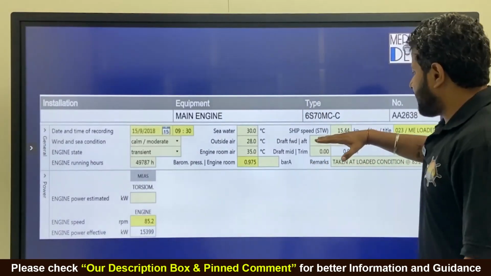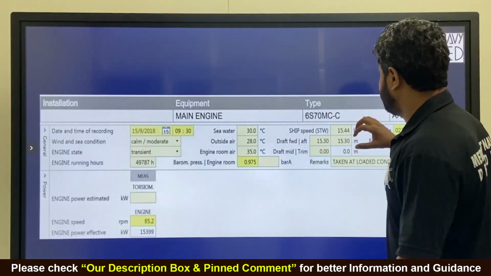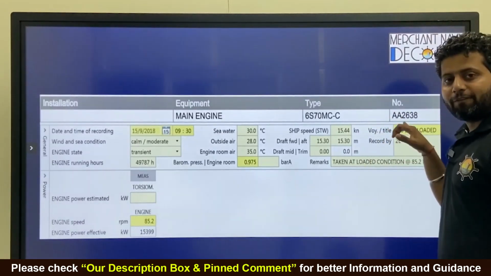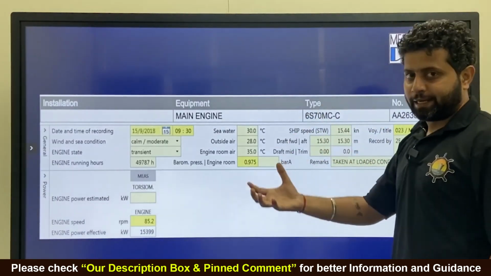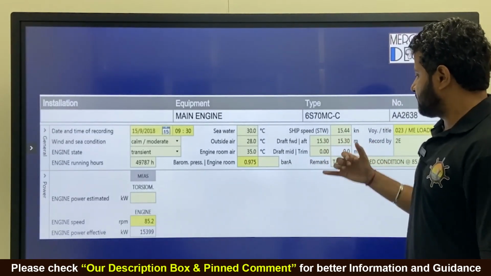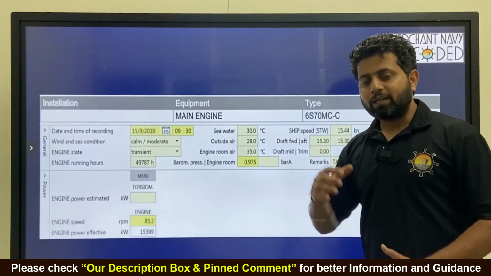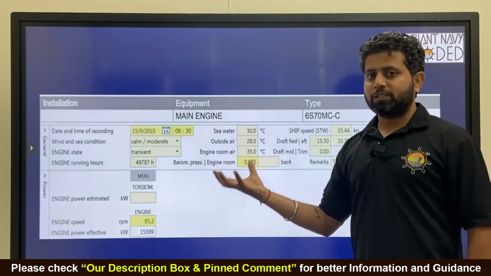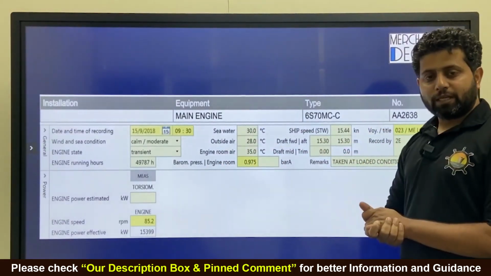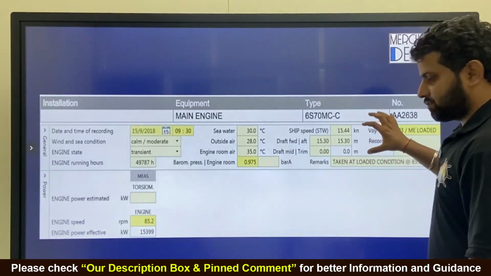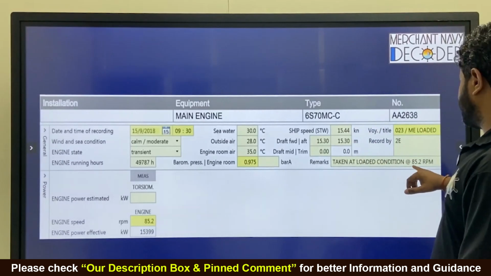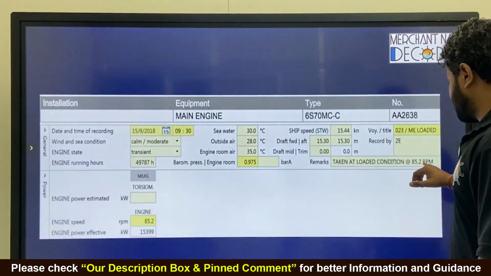Just adding one more thing, sometimes they even ask us the displacement of the ship, so all those details we have to add over here. That is how we get an idea also. Another thing is to get the idea of the trim as well, but the most important thing is how much the ship is loaded. Out here the ship displacement is not given, but yes, we need to know that as well. So voyage detail recorded, taken at loaded condition.